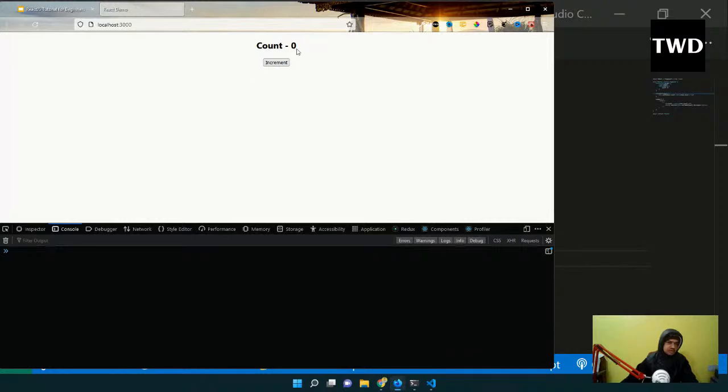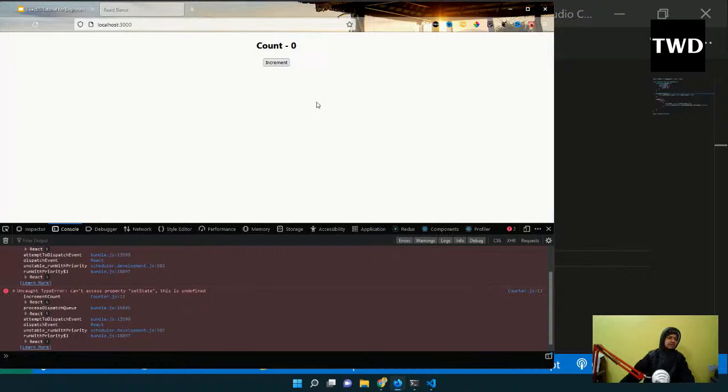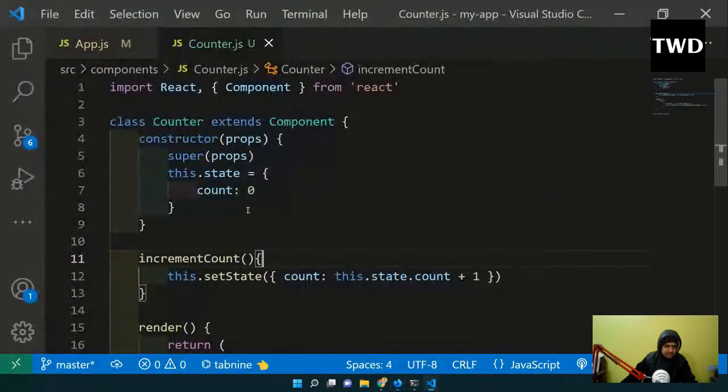So in increment, I want the count to be increased. Say I got an error. That error is "cannot access property setState, this is undefined." This is a perfect error. So this is actually undefined.